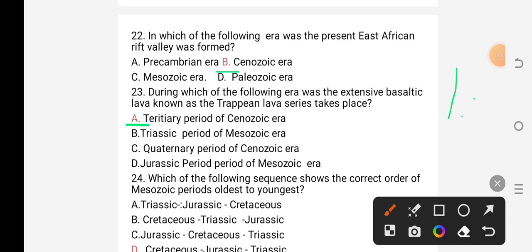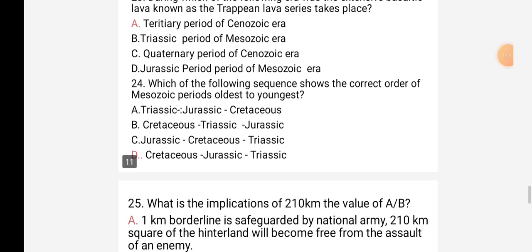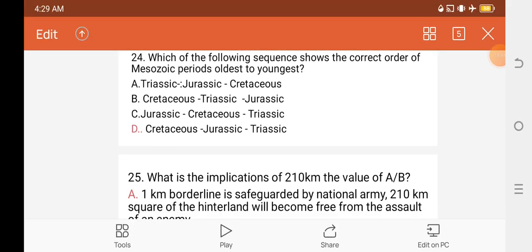Good. Question number 24 says: which of the following sequence shows the correct order of Mesozoic periods, oldest to youngest? Which of the following sequence shows the correct order of Mesozoic periods, oldest to youngest?